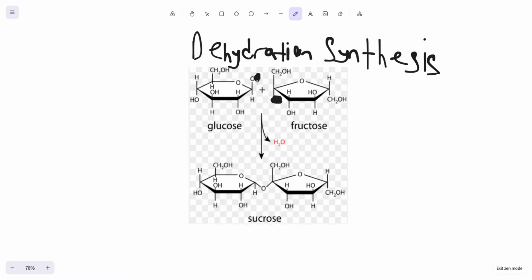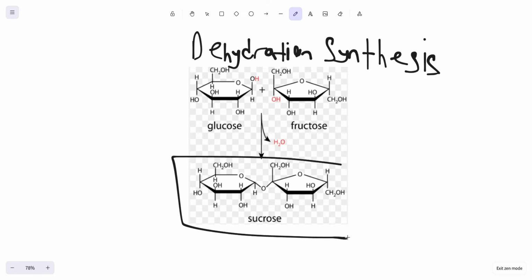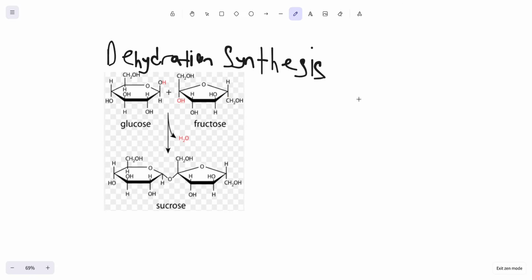So it would form the second bond with the other carbohydrate, or the other monosaccharide. And that's exactly what happens. When this H2O gets thrown out of there, this oxygen has no choice but to bond with the other monosaccharide. And that forms sucrose. That is the basis of dehydration synthesis.